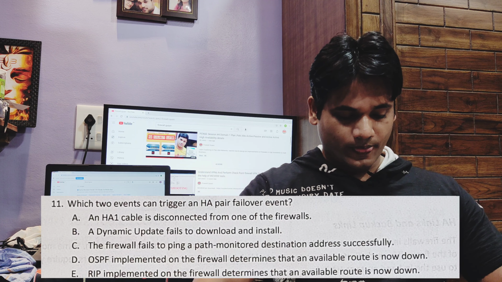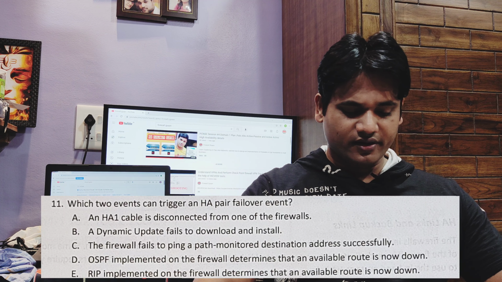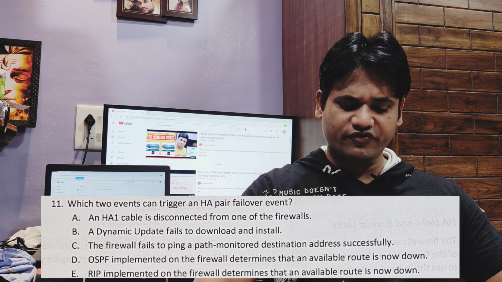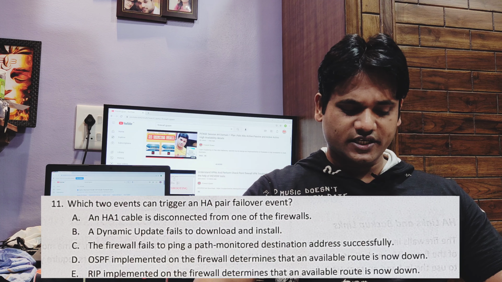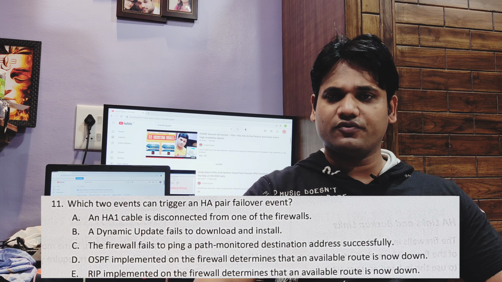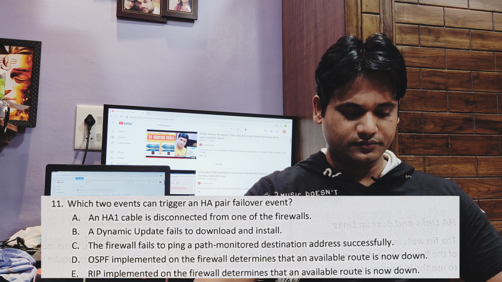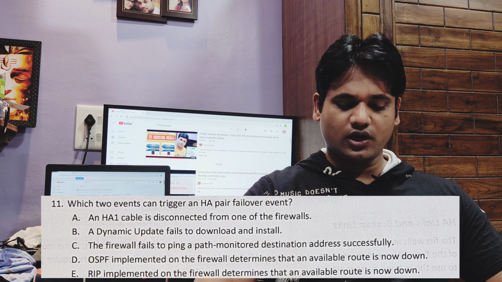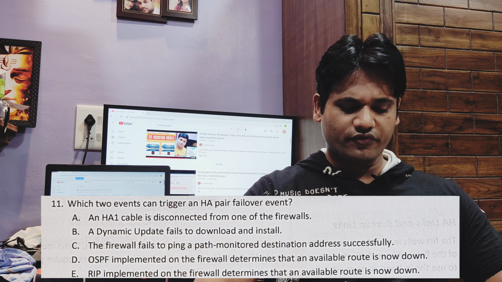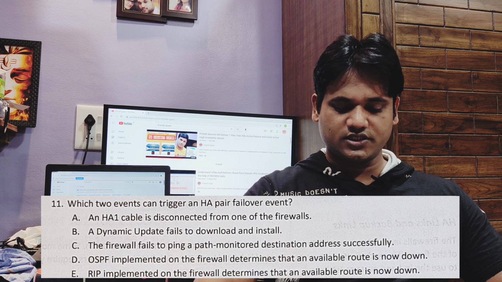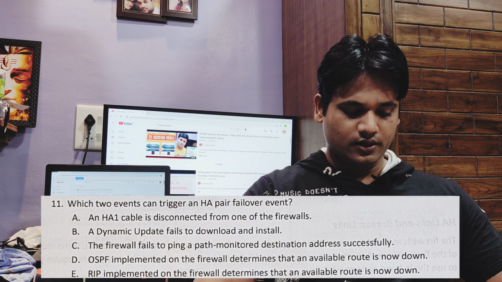Next question: which two events can trigger an HA failover? A. An HA cable is disconnected from one of the firewalls. B. A dynamic update failed to download and install. C. The firewall failed to ping a path monitor destination address successfully.